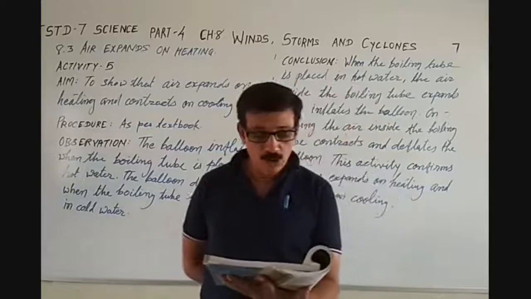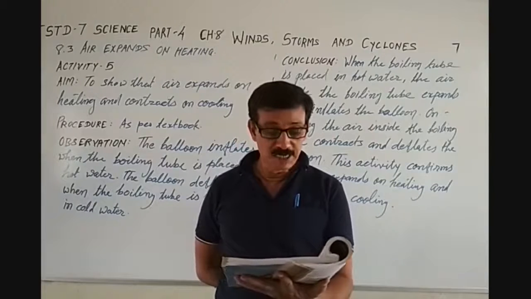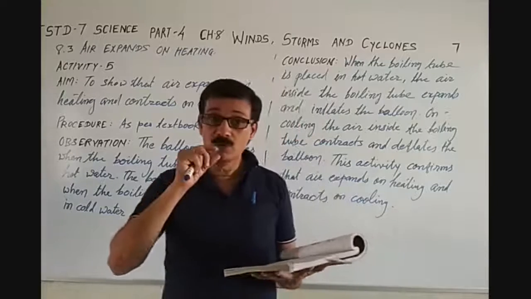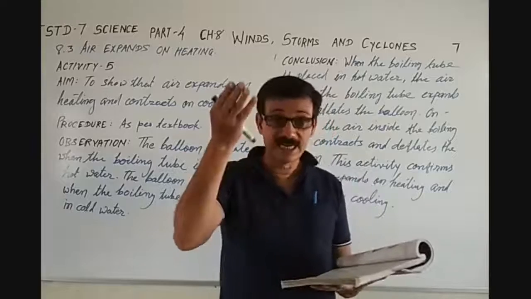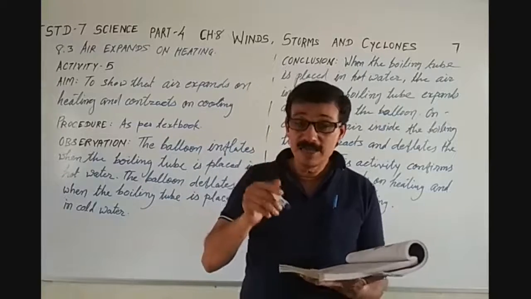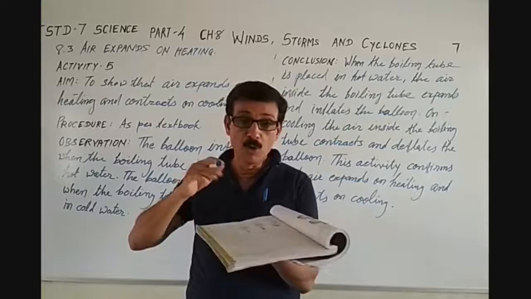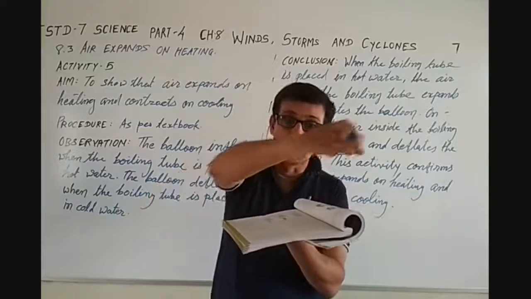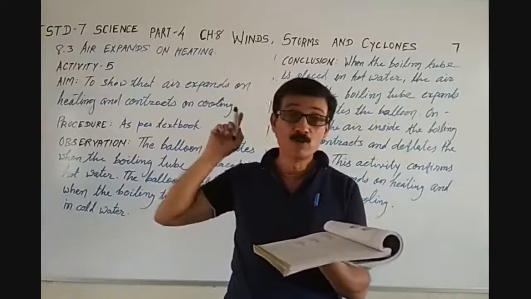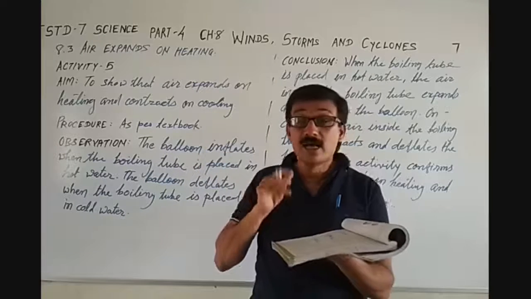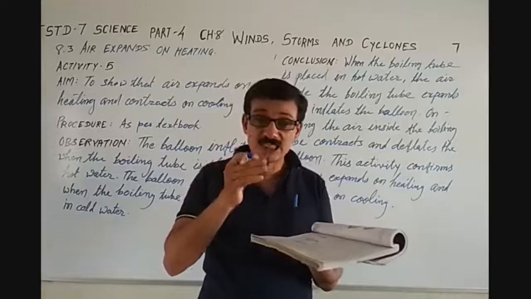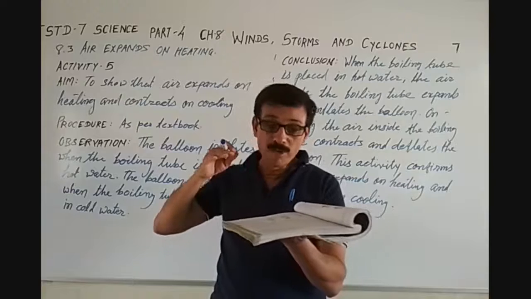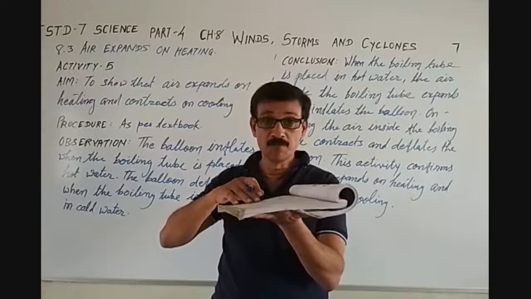Can you imagine what would happen if high speed wind blew over the roofs of buildings? See, you now know about the lifting of that strip of paper. Now if that high speed wind is blowing, suppose this is a roof and the high speed wind is blowing over the roof, then what will happen? What happened to that strip? I am talking about the high speed wind, that is, too much speed. If it blew over the roof, then what will happen?